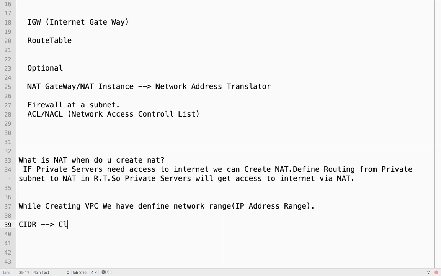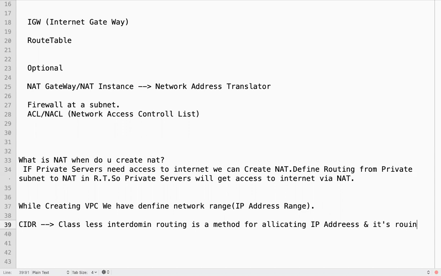What is CIDR? Basically, classless interdomain routing is a method or approach for allocating IP addresses and its routing for a network.